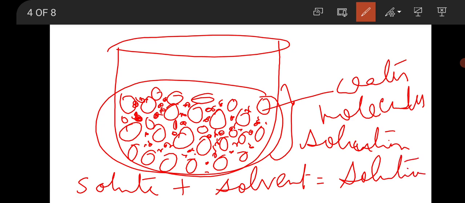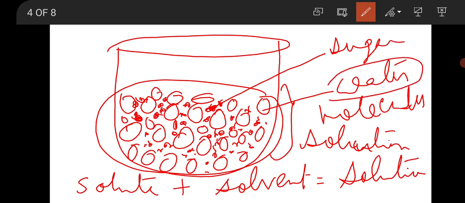Say for example, the solute is sugar. Clear? So sugar, here it is the solid particles, that is the solute is sugar, and water is the solvent. So as a whole we will get a solution.